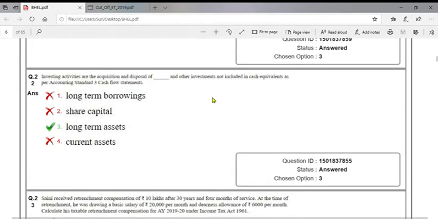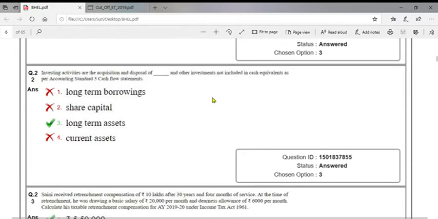Question 22: Investing activities are the acquisition and disposal of dash long-term assets and other investments not included in cash equivalents, as per Accounting Standard 3, cash flow statements.